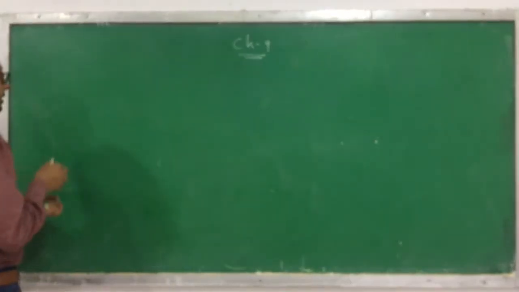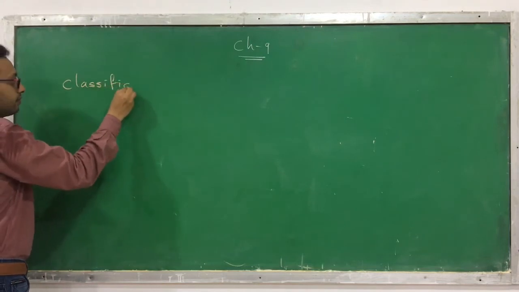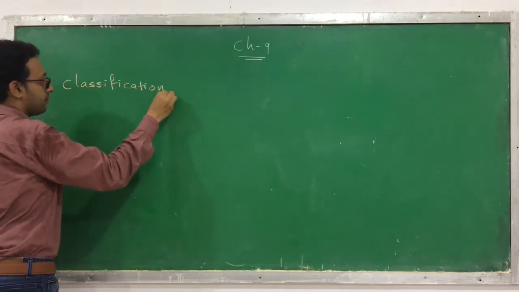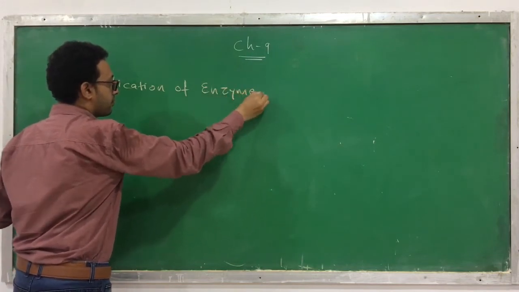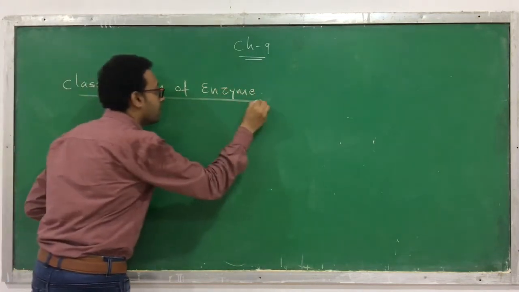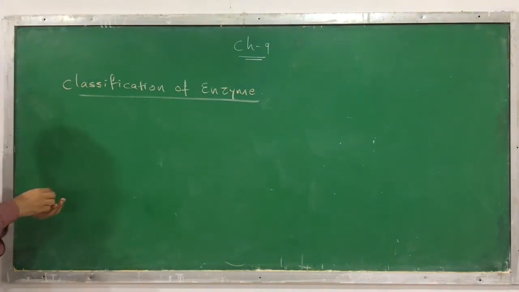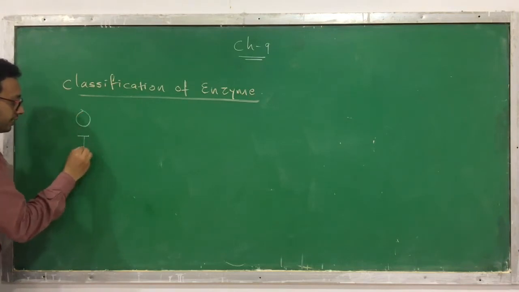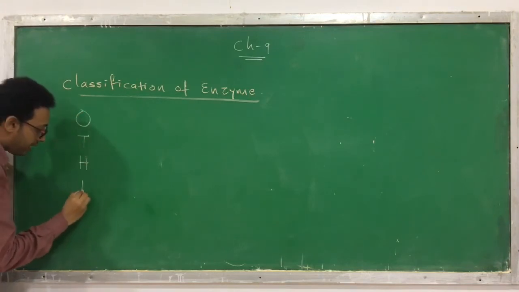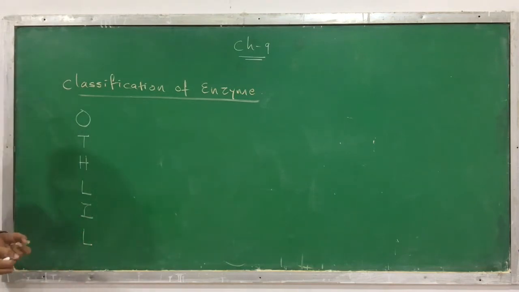Here we are learning the classification of enzymes. The enzymes can be classified majorly into 6 groups. Which are the 6 groups? O, T, H, L, I, L. These are the 6 groups.